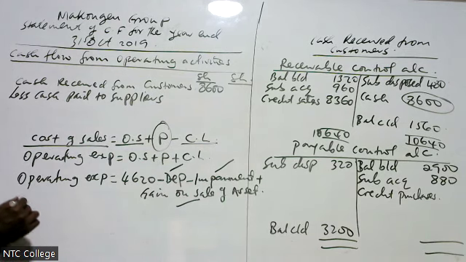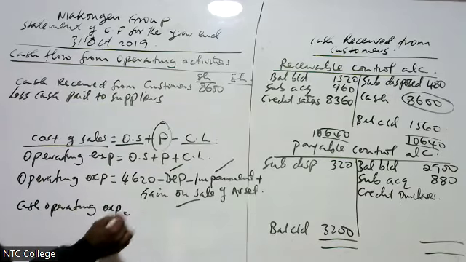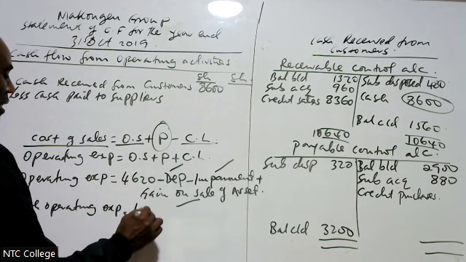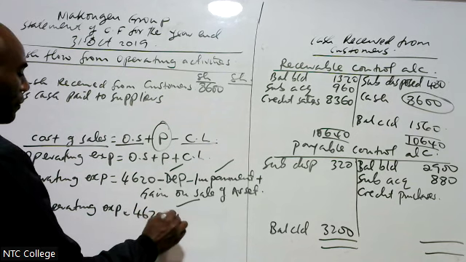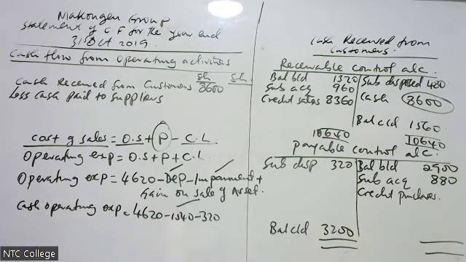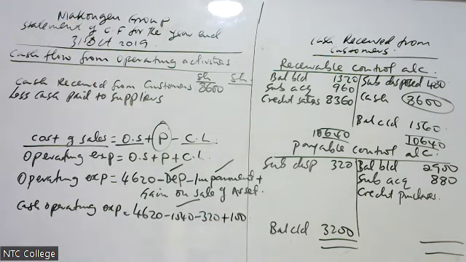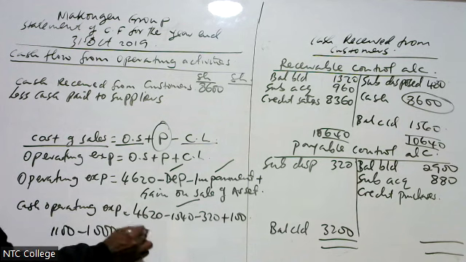Therefore, my cash operating expenses equals 4620 minus 1540 minus 320 impairment, plus 100, that is the gain on sale of the asset. How am I getting 100? It was 1100 minus 1000, we got 100. That's how I'm getting it.